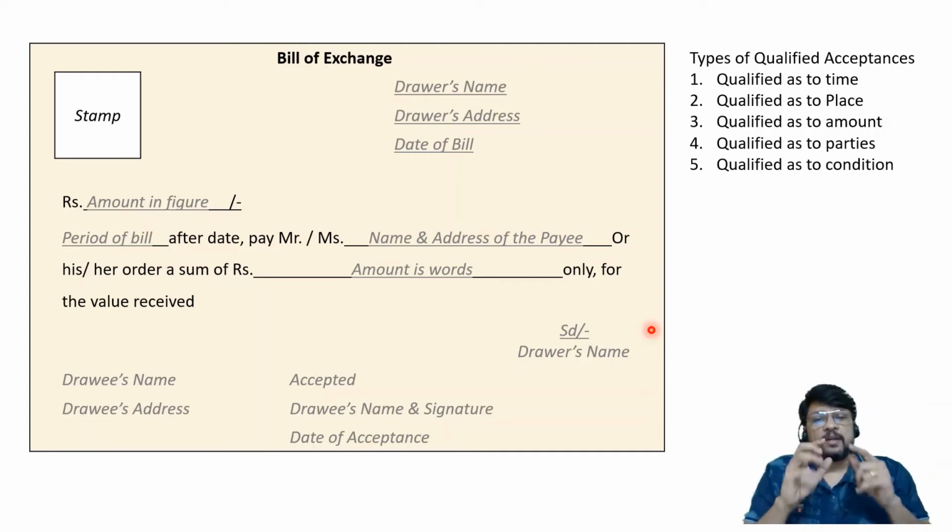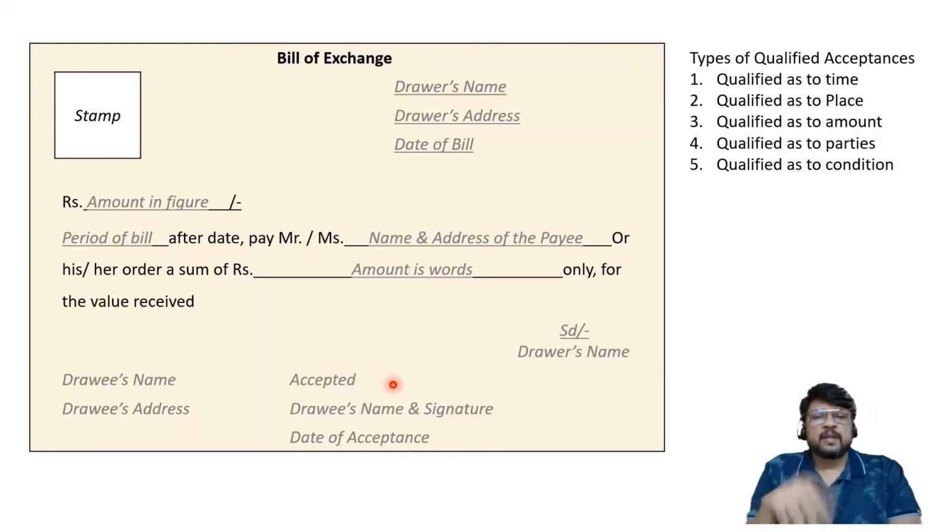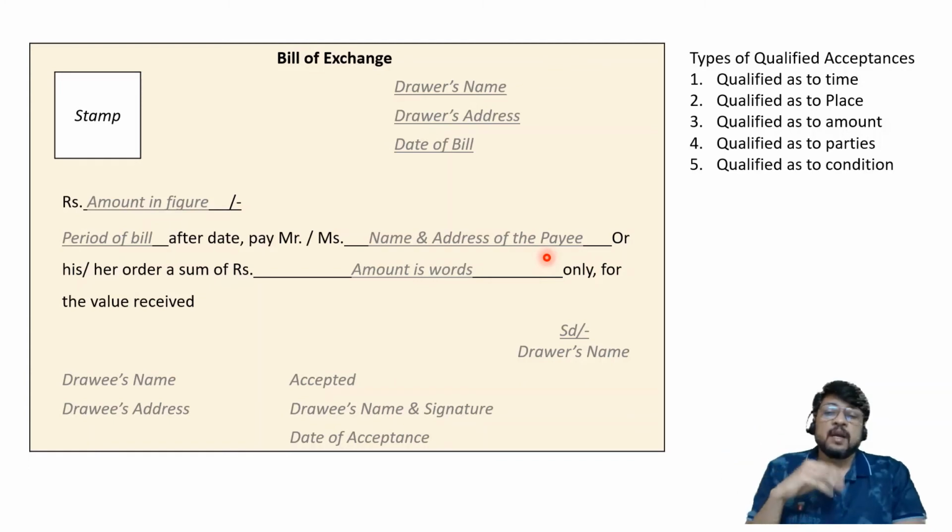However, in reality, although the drawee does not have equal control or the same position as the drawer, still he has some right of reducing or changing the power of the bill of exchange. He can use his power by adding extra words after accepted. He can specify accepted for 3 months only, or accepted for payment in Pune only, or accepted up to rupees so and so only, or accepted for payment for only this party, or accepted for some other condition. That's what he can do, and thereby he can change the power of the bill of exchange.